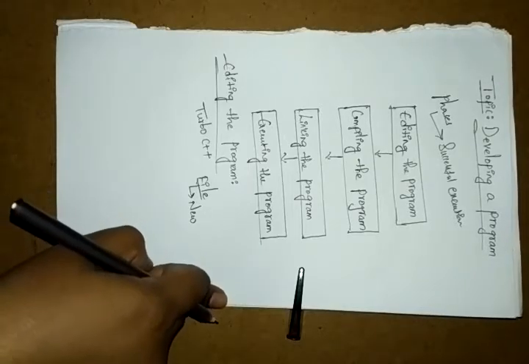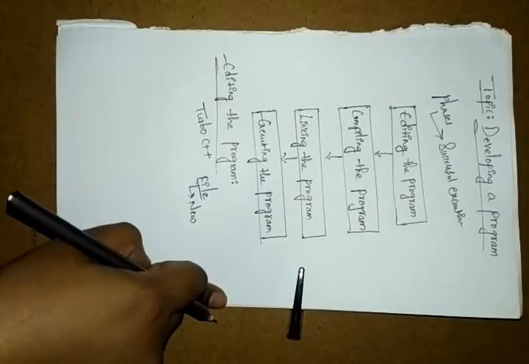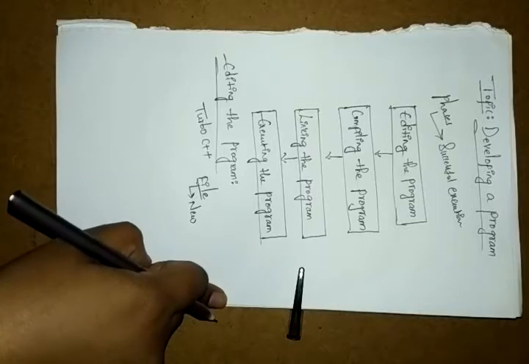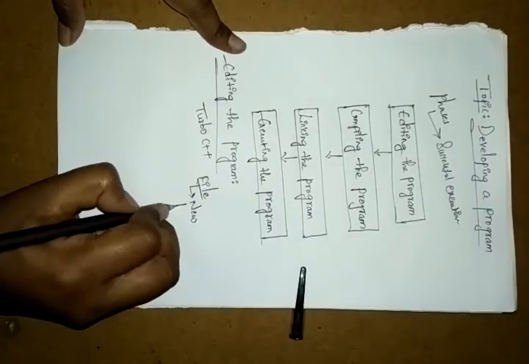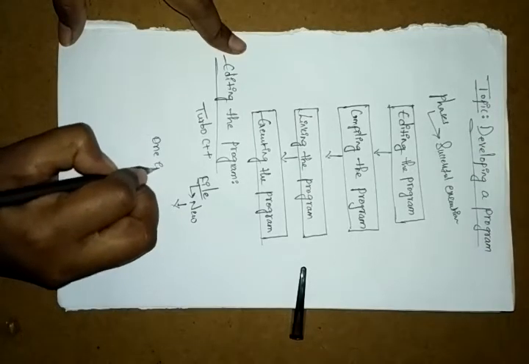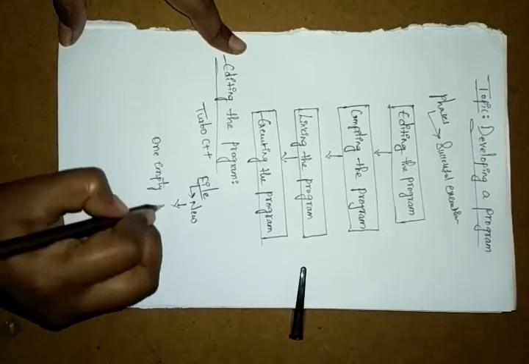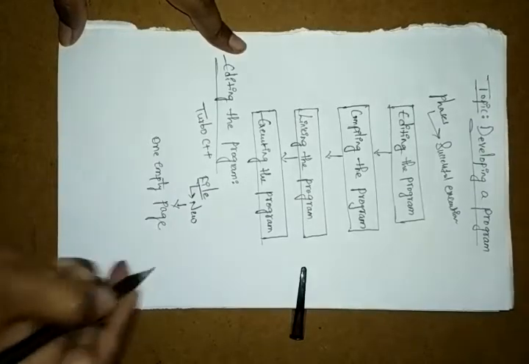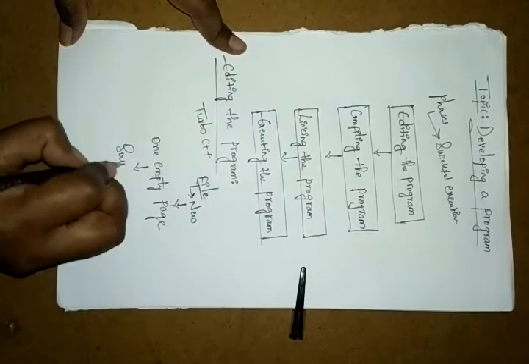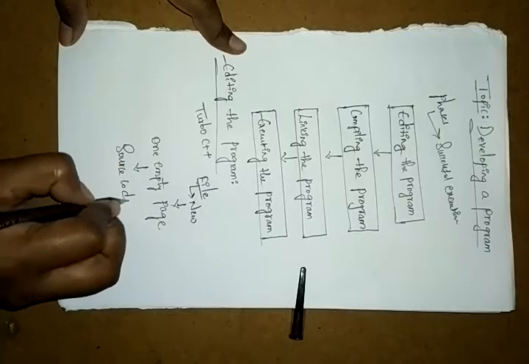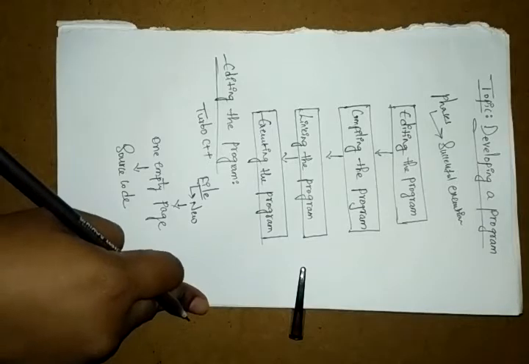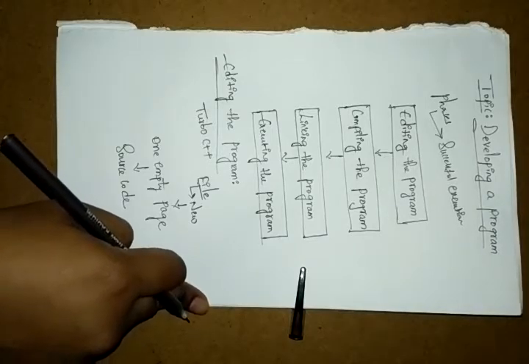In that you have to write your source code, whatever you are thinking. So here this new file is showing one empty page. In this page you have to write the source code. When you're editing or creating the program, first you have to install Turbo C++.